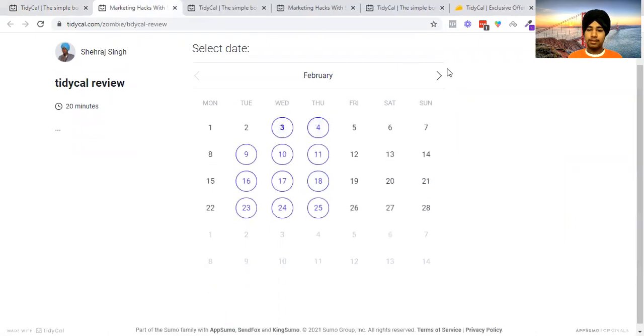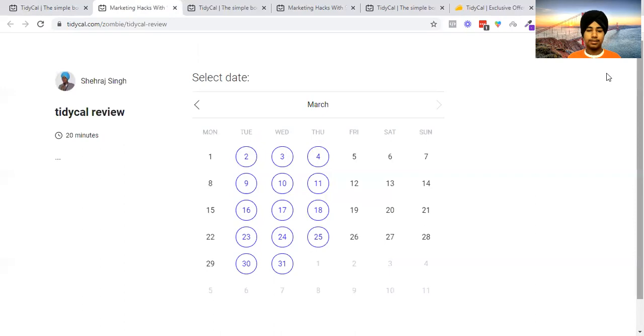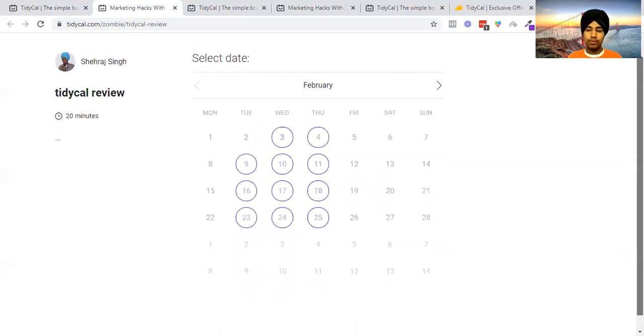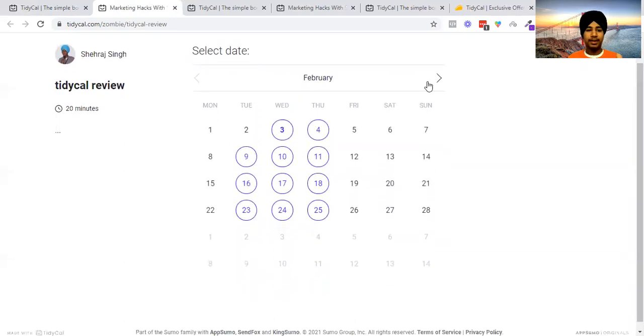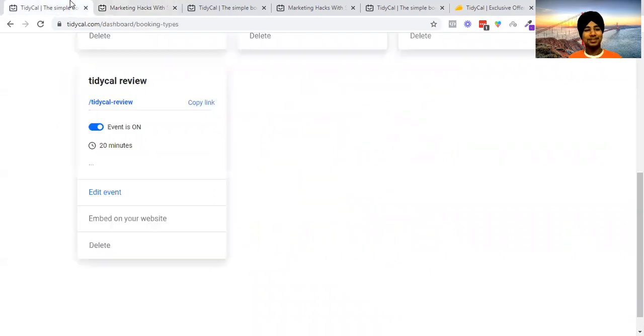So as you can see, I'm having this. What Tidycal is doing is they do not have any way yet where you can schedule for specific dates. What this tool does is, from this month, they select the existing month and the next month, and within the time frame you gave, they schedule this for every weekday that you selected. So this is not good functionality. This is another con of Tidycal, that you can't do this in direct integration.